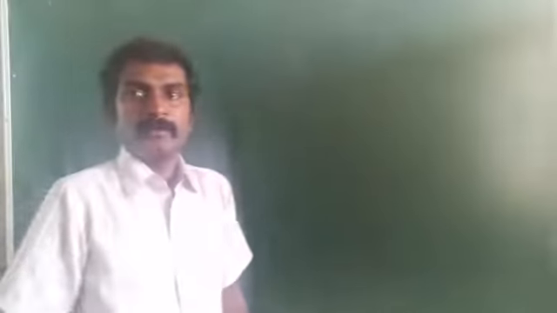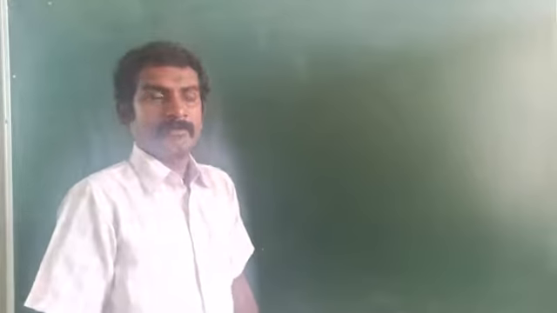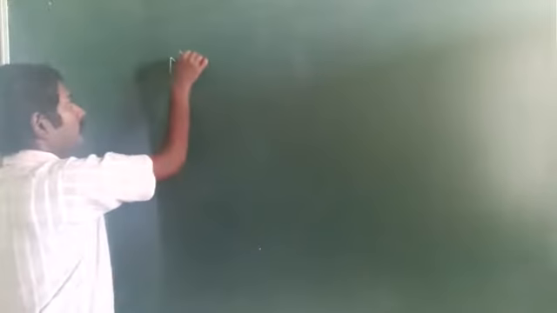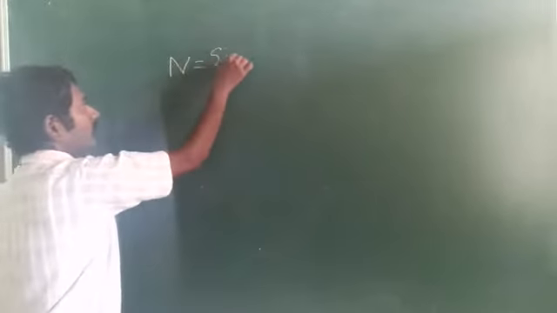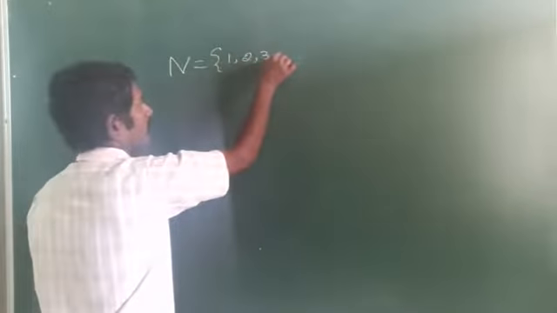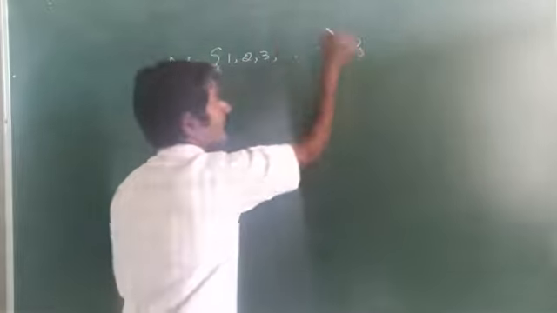Good morning everybody. So already we learned what is meant by natural number. Natural numbers are called as what? Counting numbers. Natural numbers are denoted by capital N. That means the set of all 1, 2, 3 and so on.